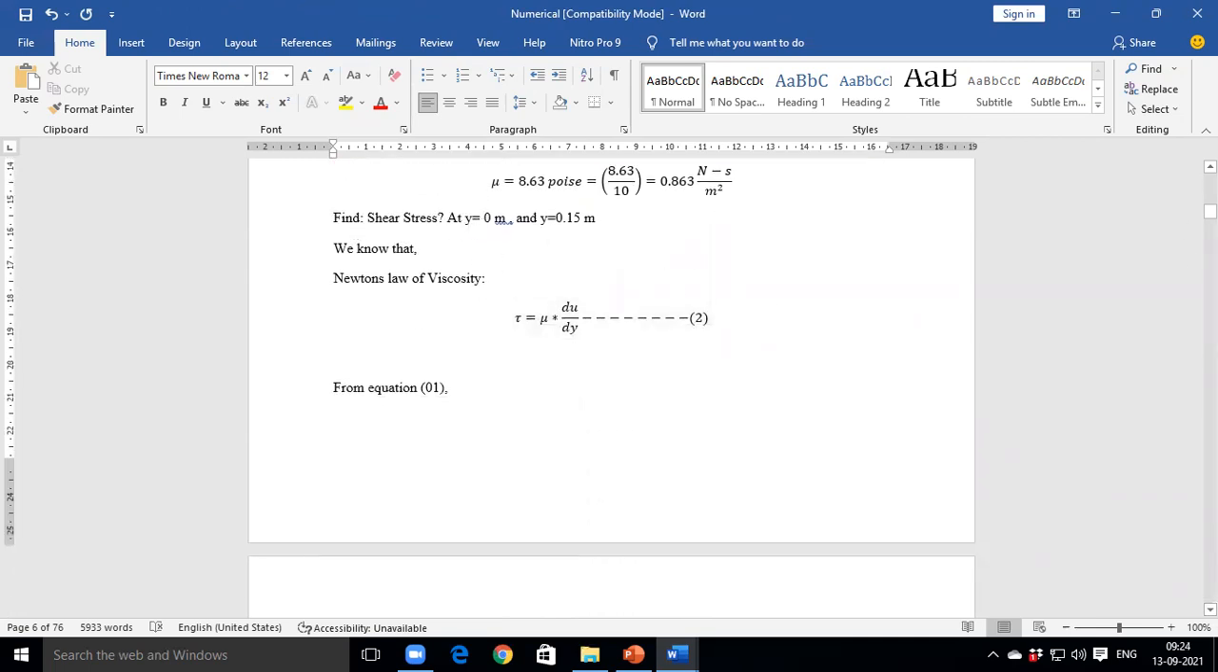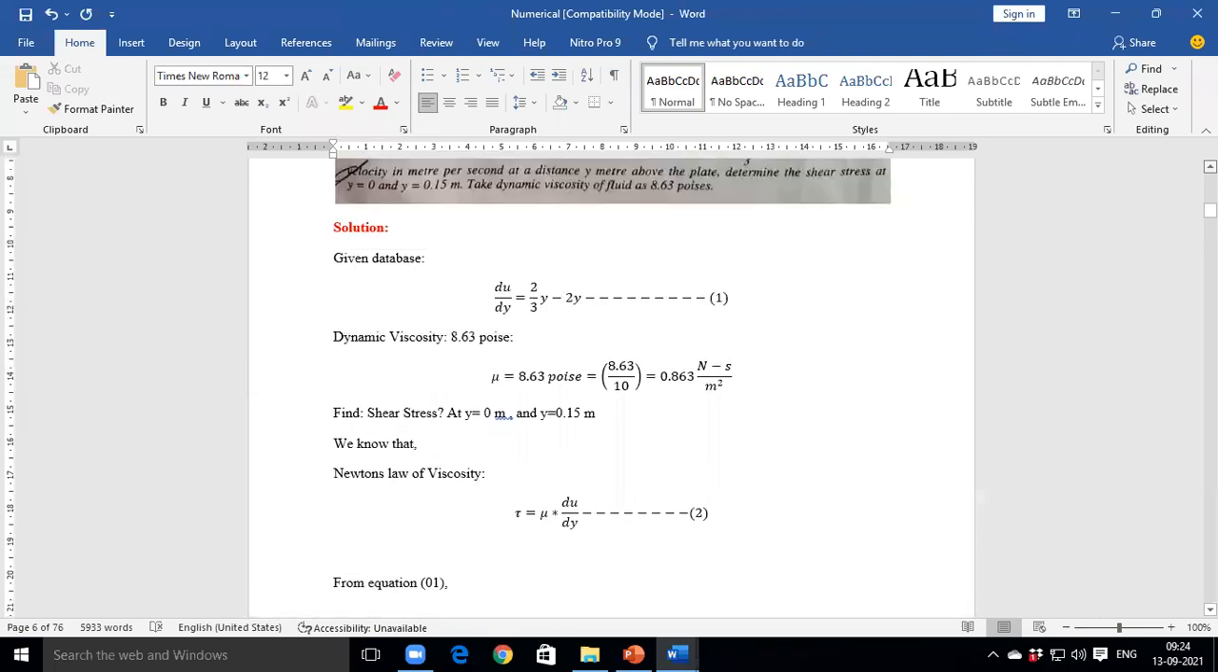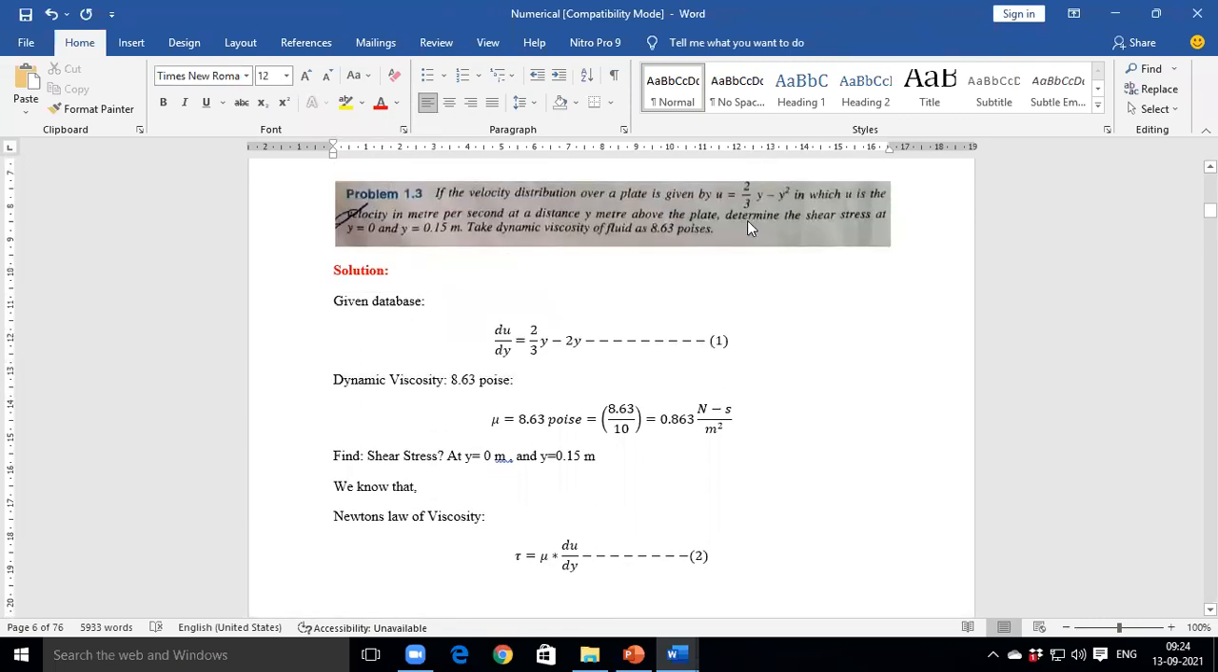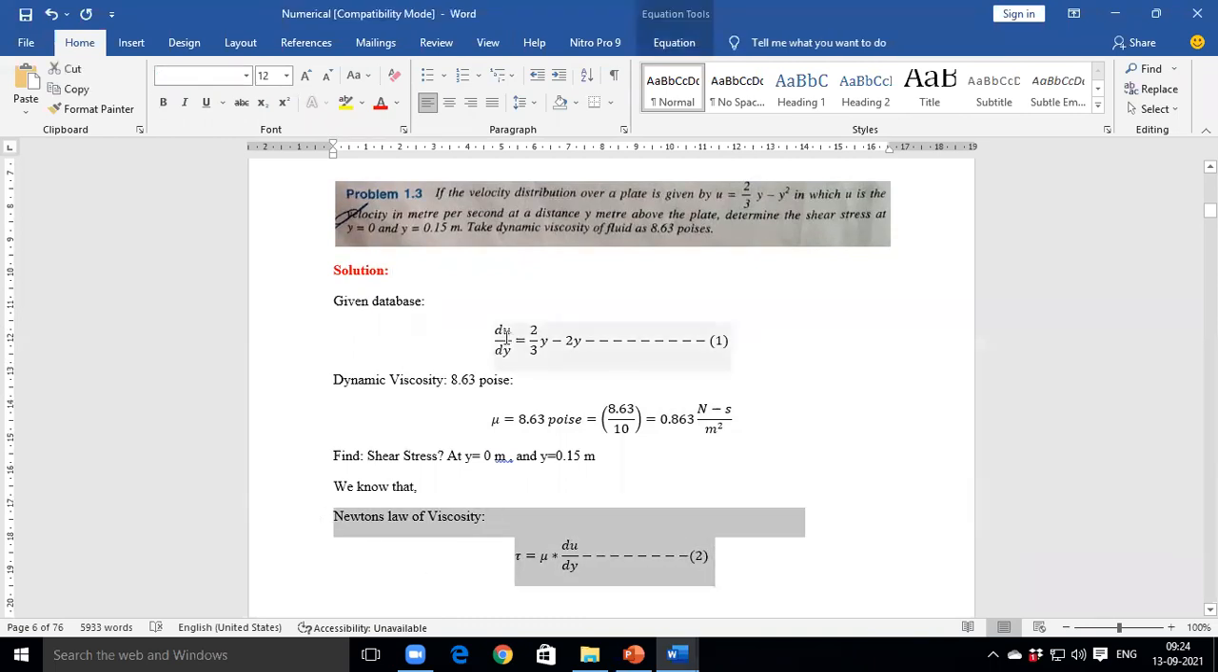So here in this equation, we need to find out the shear stress, and shear stress we can find out using one law. Which law? Newton's law of viscosity. And what is the equation of Newton's law of viscosity? Yes, tau is equal to mu into du by dy.